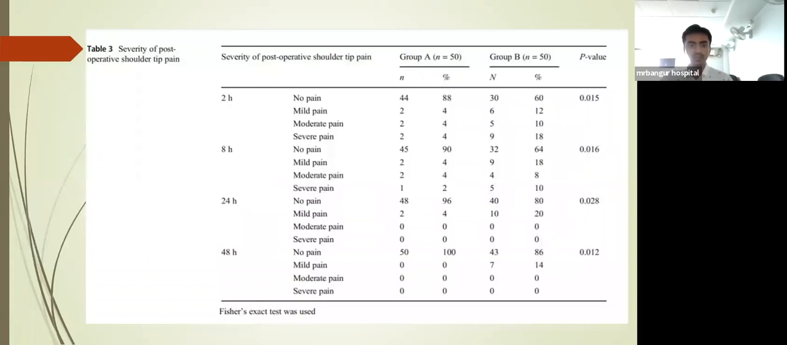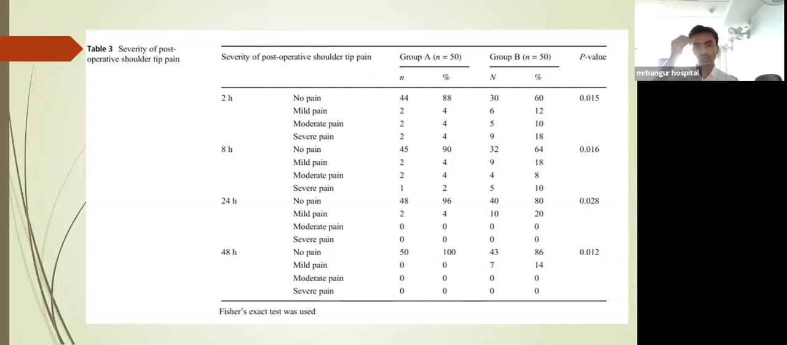Severity of post-operative shoulder tip pain. In group A, which was the low pressure group, we analyzed by visual analog scale. We explained to the patient how to do the mark, and we gave a scale. On the basis of that we get the severity of post-operative shoulder tip pain.